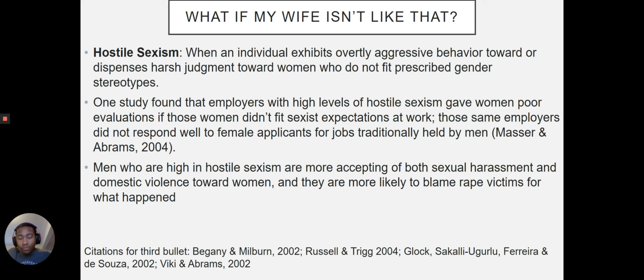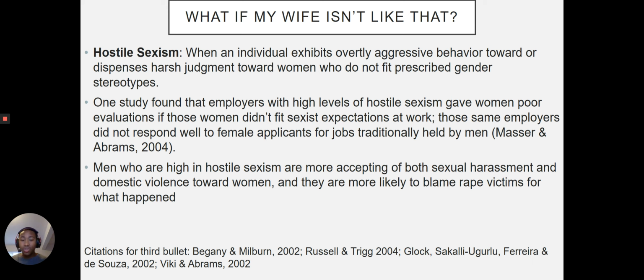A study done in 2004 by Masser and Abrams found that employers with high levels of hostile sexism gave women poor evaluations if those women didn't fit sexist expectations at work. Those same employers did not respond well to female applicants for jobs traditionally held by men.